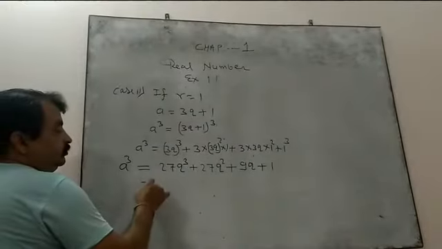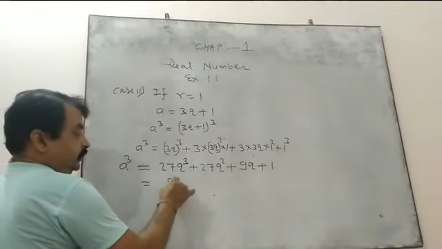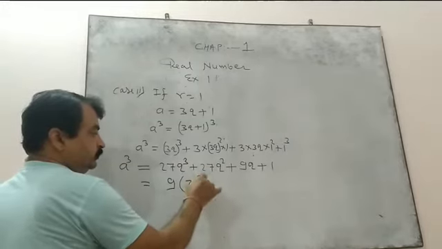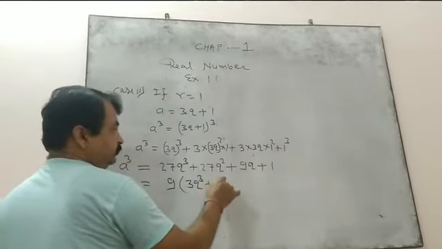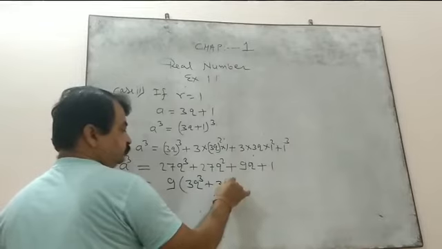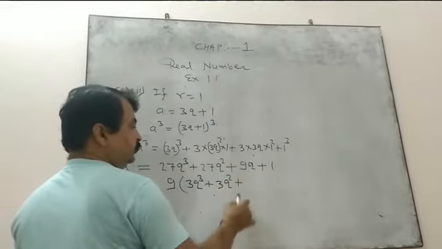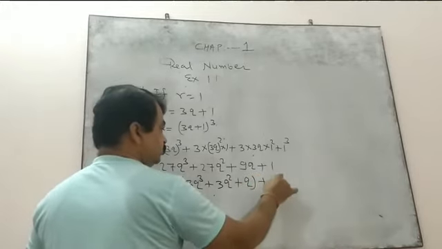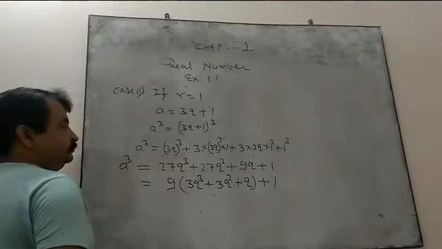Now what do you have to represent? 9m plus 1. So take the 9 common. So what do you get? 9 times (3q cube plus 3q square plus q) plus 1. Right?